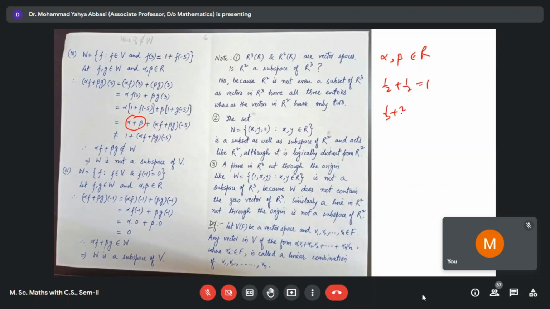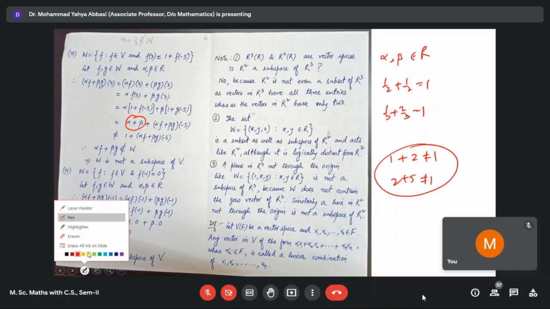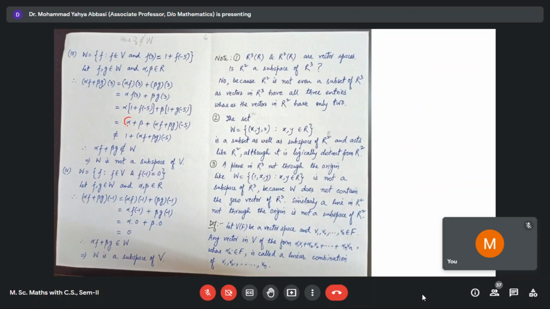Like 1 upon 3 plus 2 upon 3 is 1. But there are also many alpha, beta where this is not equal to 1. 2 plus 5 is not equal to 1. So there are many alpha, beta belonging to R where the sum is not equal to 1. So it is not always equal to 1. That's why this condition fails here. Therefore, this is not a subspace.